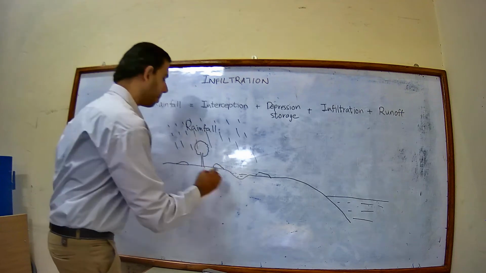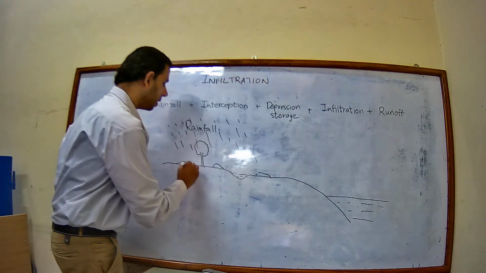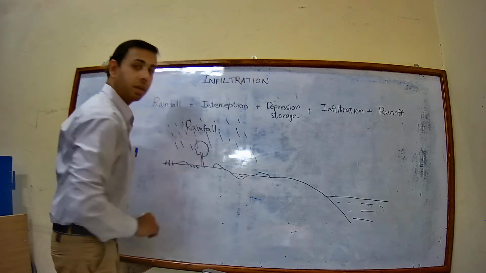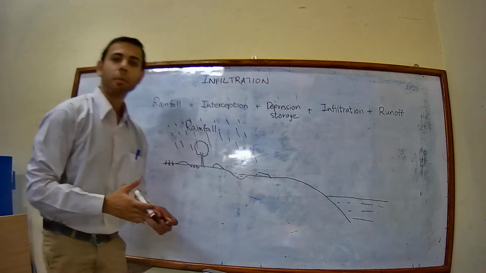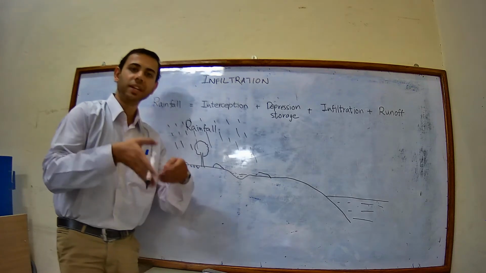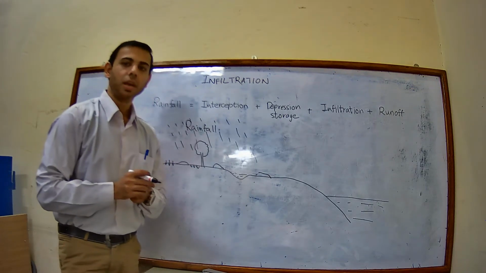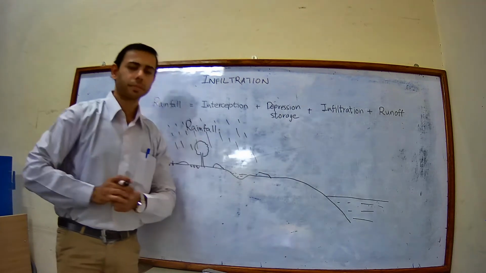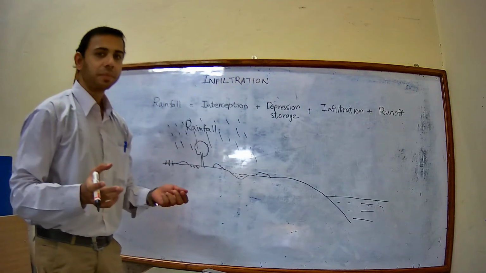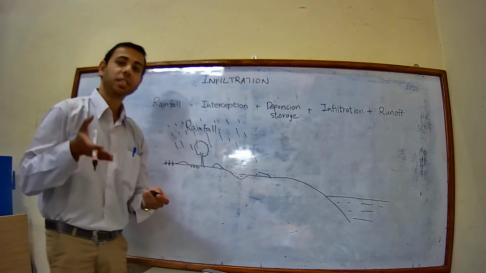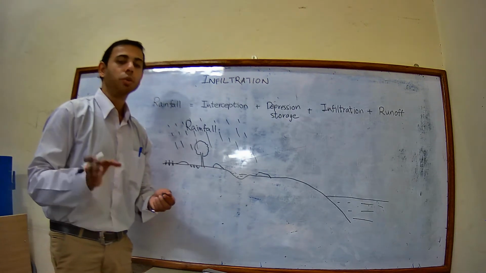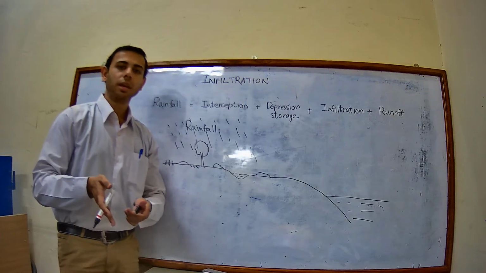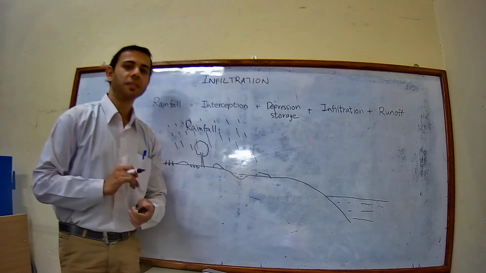Next, some water may get infiltrated into the soil surface. So that process is known as infiltration. This we are going to see today. So what is infiltration? It is the rainfall water which seeps into the soil. That process is known as infiltration.